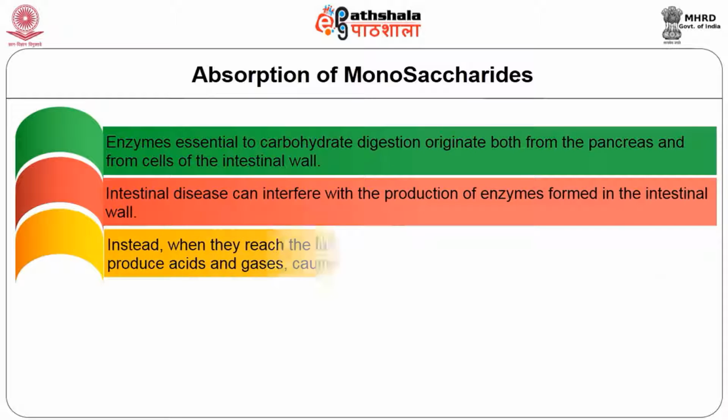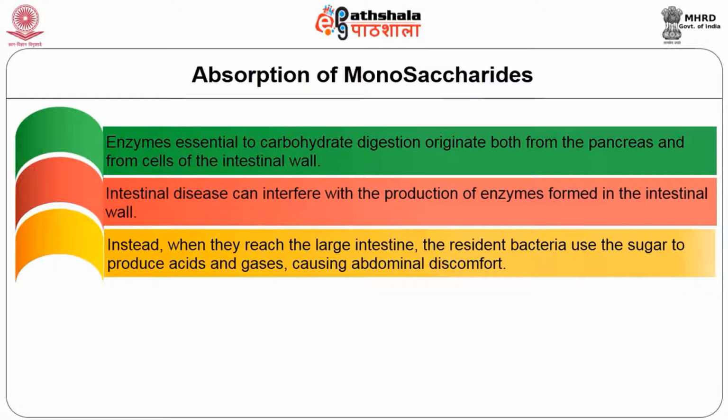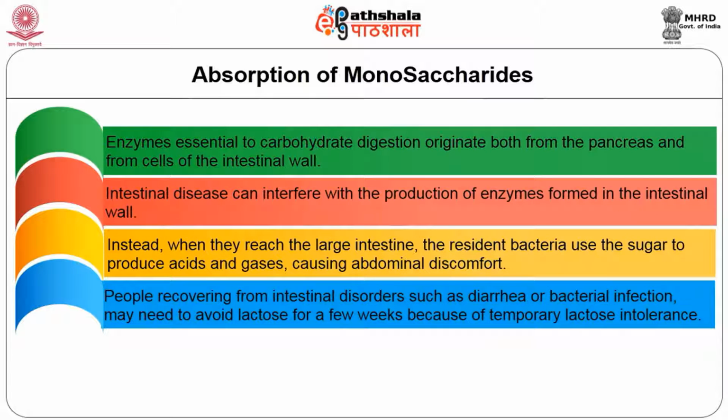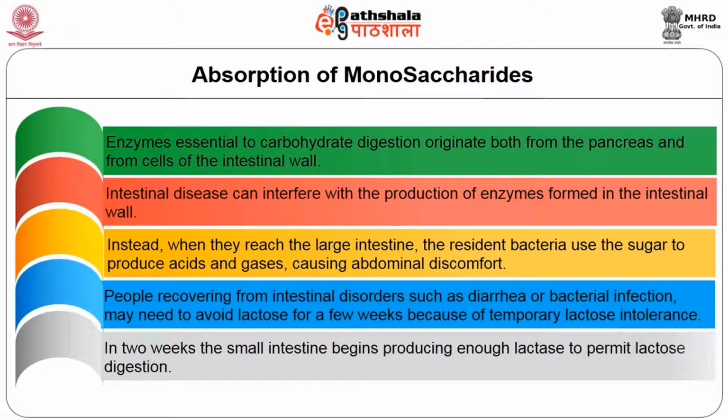Instead, they reach the large intestine. The resident bacteria use the sugar to produce acid and gases, causing abdominal discomfort. People recovering from intestinal disorders such as diarrhea or bacterial infection may need to avoid lactose for a few weeks because of temporary lactose intolerance. In 2 weeks, the small intestine begins producing enough lactase to permit lactose digestion.